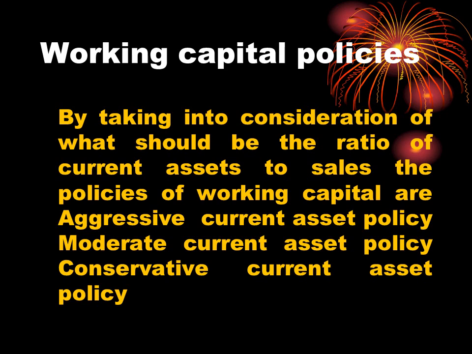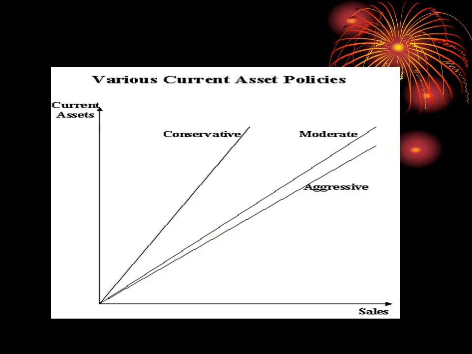Here the firm will have a moderate level of current assets in relation to sales. Hence, it will have sufficient resources available for investment in business and maintain the liquidity of the firm. The third one is the conservative current asset policy. It will carry a high level of current assets in relation to sales. This is depicted in the chart, where the x-axis has sales and the y-axis has assets. These are the 3 different policies called conservative, moderate and aggressive policy.